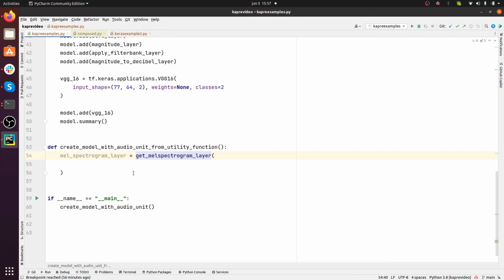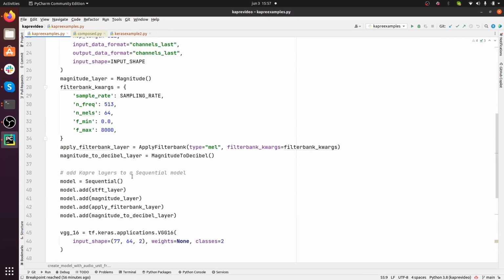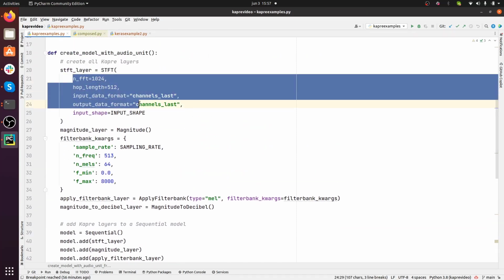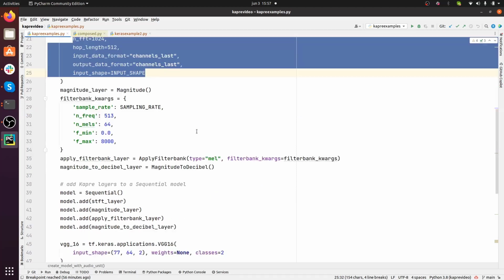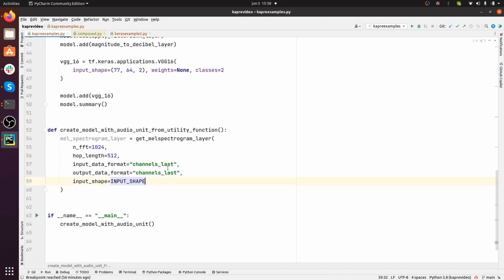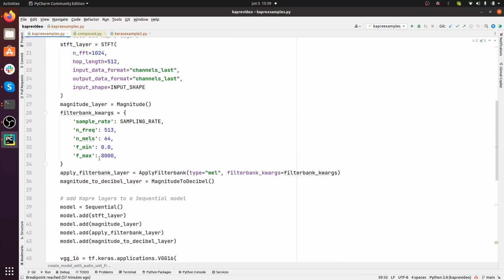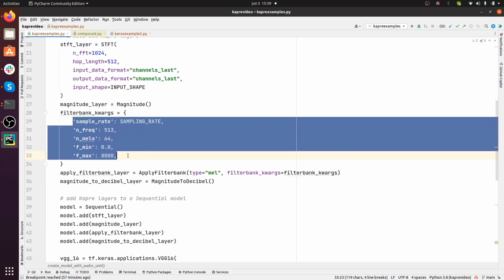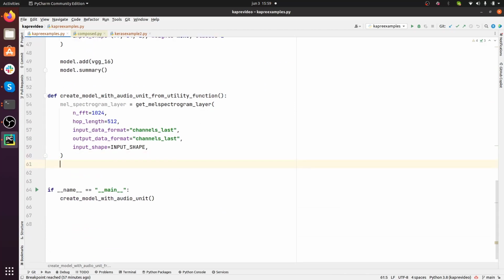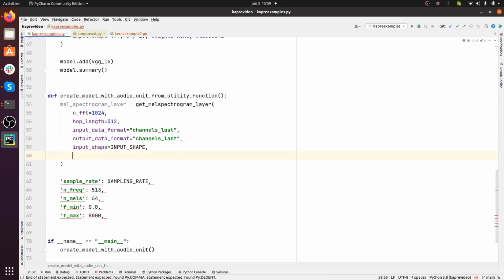Okay, let's get back here. We can certainly take all of these things, and I think all of them should be okay. So the number of FFT points, hop length, the input data format and output data format, and the input shape. I can take all of these things and put them down here as a reference and then pass them in.